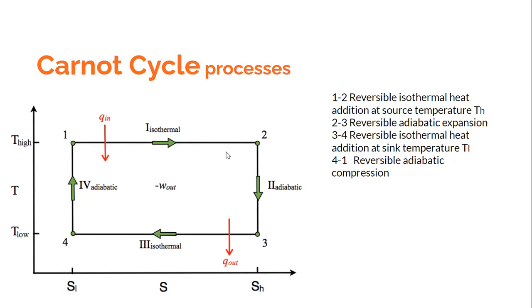The entropy can also increase because of irreversibility. But here, because this cycle is a reversible cycle, there is no question of entropy generation. So in the entire cycle, the entropy generation is 0. However, the entropy change happens from 1 to 2, and there is an entropy change from the process 3 to 4. Also, we said that if the process is reversible adiabatic, it is always isentropic, because it being reversible, there is no entropy generation, and because it is adiabatic, heat transfer is 0, so the entropy does not change.